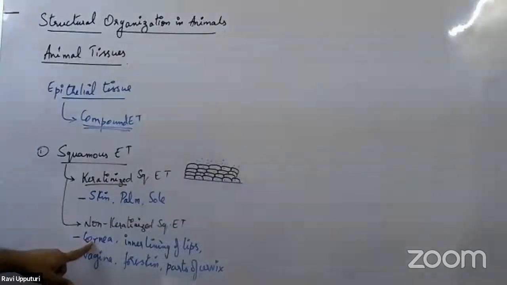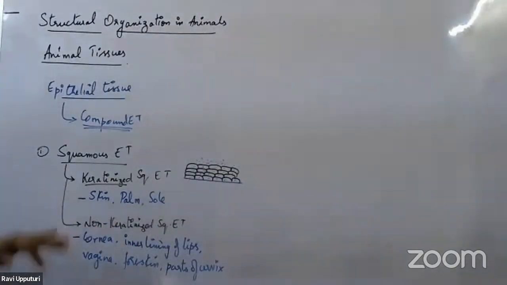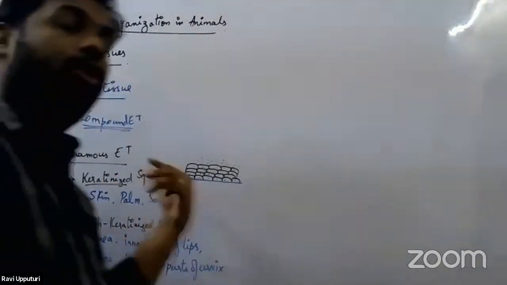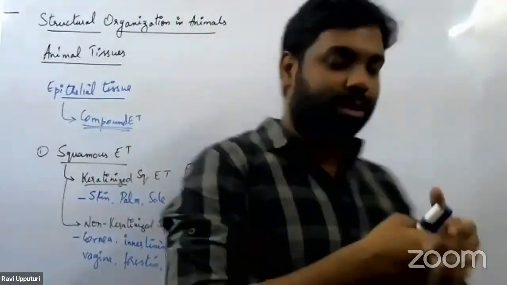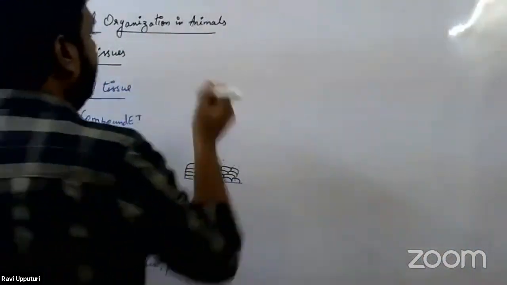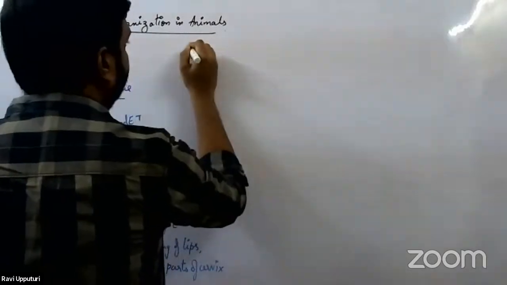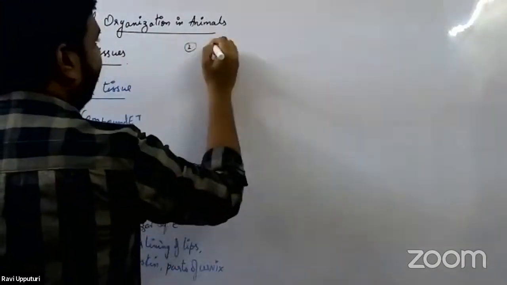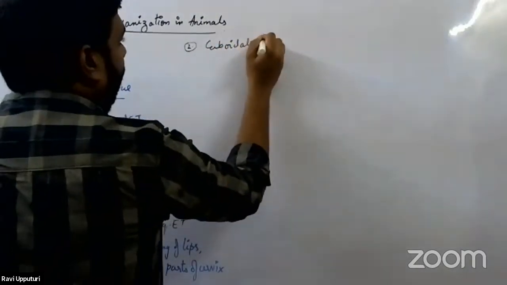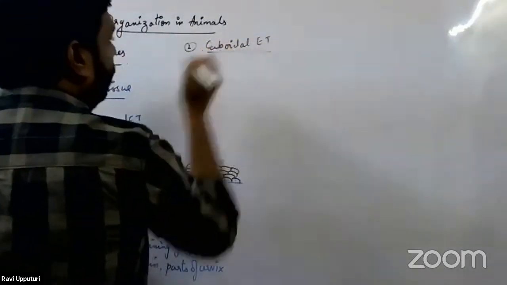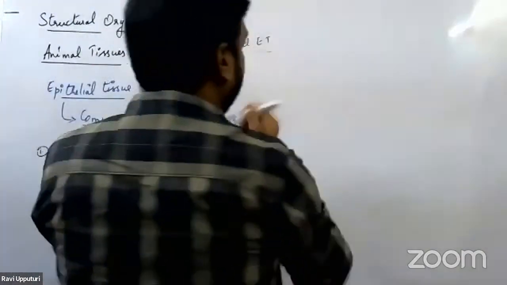It is present in the cornea of the eye, inner lining of the lips. It is present in the vagina, the foreskin, as well as some parts of the cervix. Right? So this is what we have with non-keratinized squamous epithelial tissue. Talking about the second one, the second one would be cuboidal epithelial tissue. So this would be stratified cuboidal epithelial tissue. Now, how does this stratified cuboidal epithelial tissue look like?